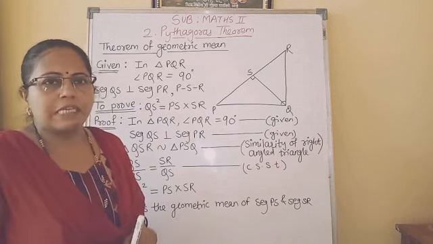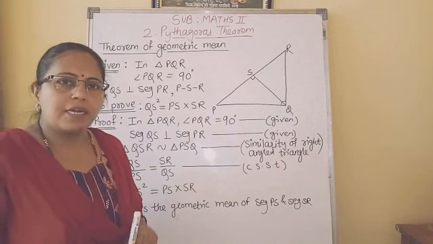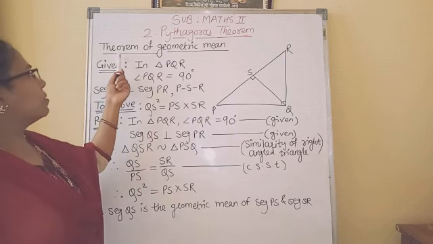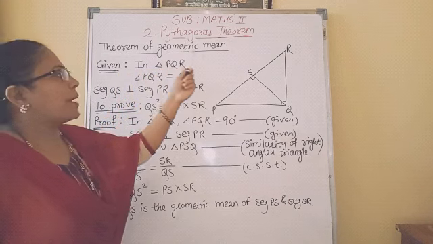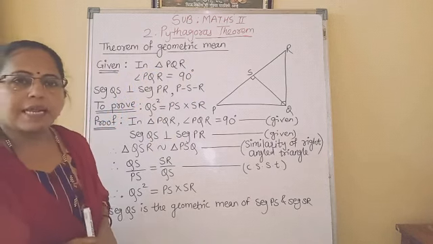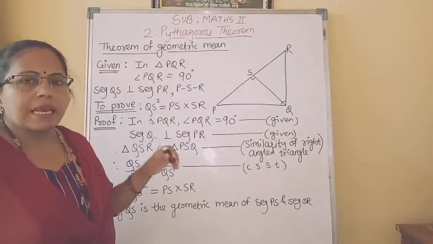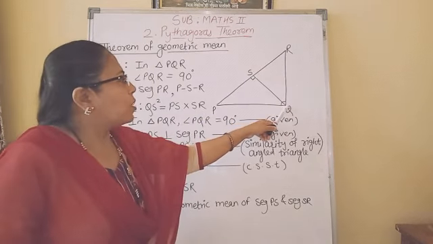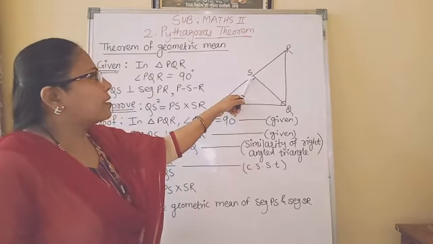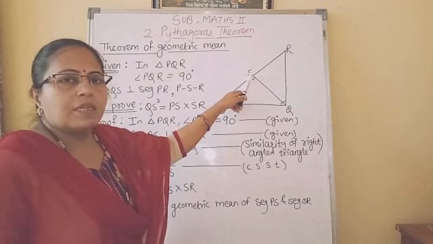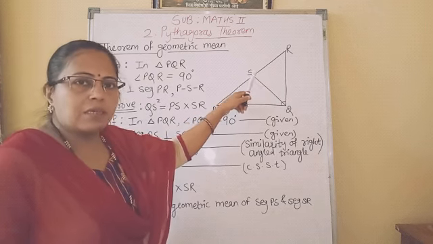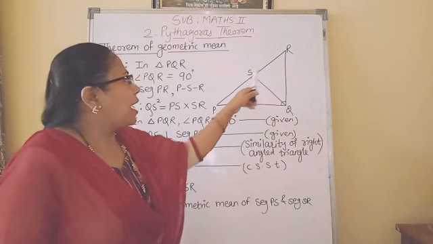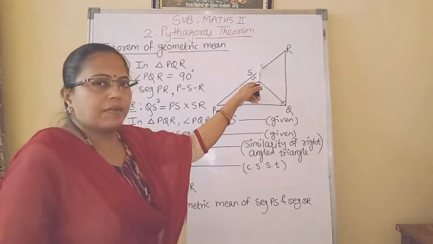Just now we studied similarity in right angled triangle. Now using that, we will prove the next theorem, which is the theorem of geometric mean. The statement of the theorem is, in a right angled triangle, the perpendicular drawn from the vertex of right angle to the hypotenuse, that perpendicular is the geometric mean of the segments in which the hypotenuse is divided.